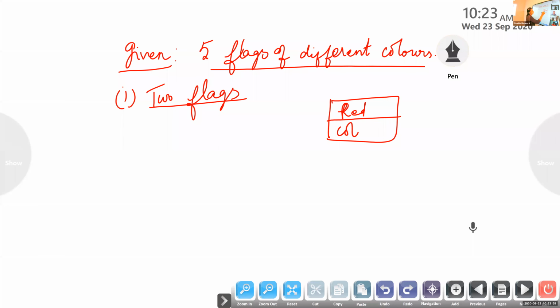Second one is yellow. Suppose 5 different colors are given. You are hoisting one flag, and below that another flag, so you are using 2 different colors. And you are given 5 flags. So how many signals can you create using 2 flags?